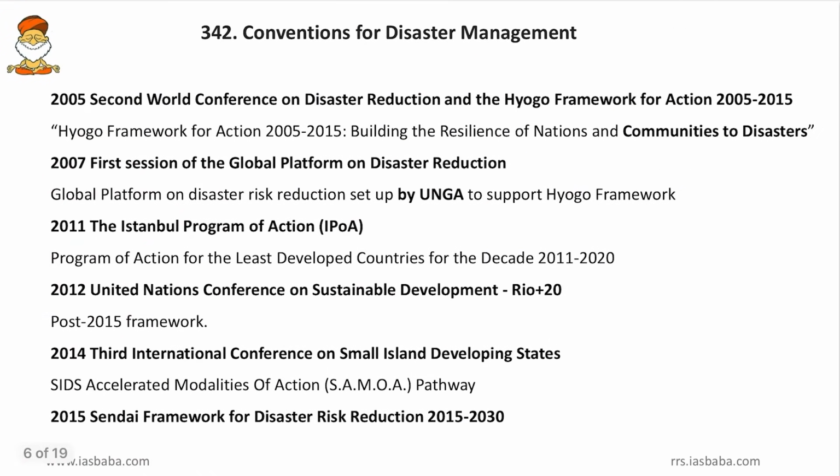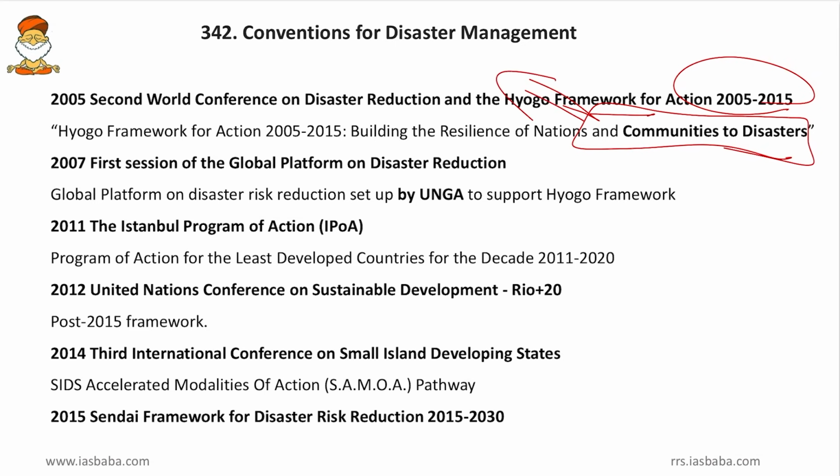And then come to next 2005, the second World Conference on Disaster Risk Reduction and the Hyogo Framework for Action, that was adopted for 2005 to 2015. So Hyogo Framework for Action, it provided for building the resilience of the nations and communities to disasters. So now along with the development, community life was also included.